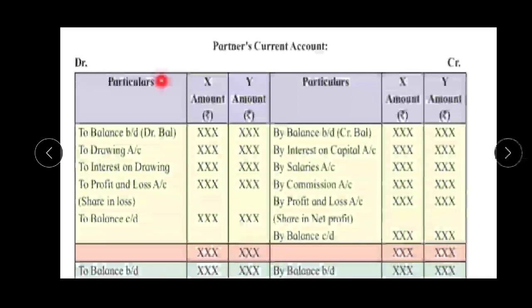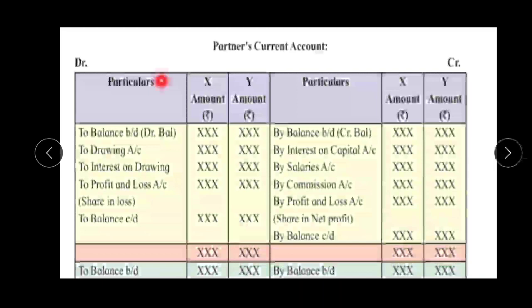In these slides we have to learn partners current account. So in that partners current account, all adjustments have to be done. Okay, so how does the adjustment have to be done in that? So student, you have to remember only one thing, and what you have to remember: when the partner's capital has